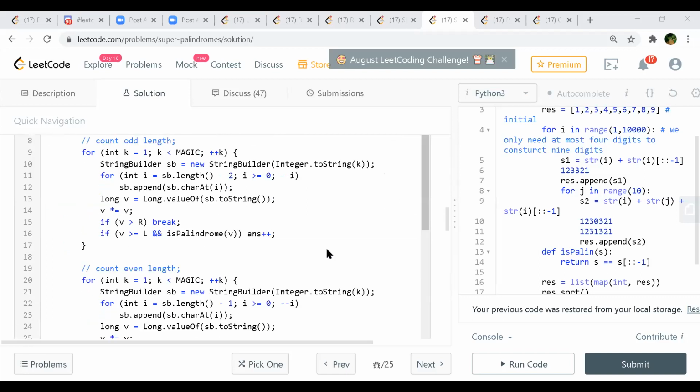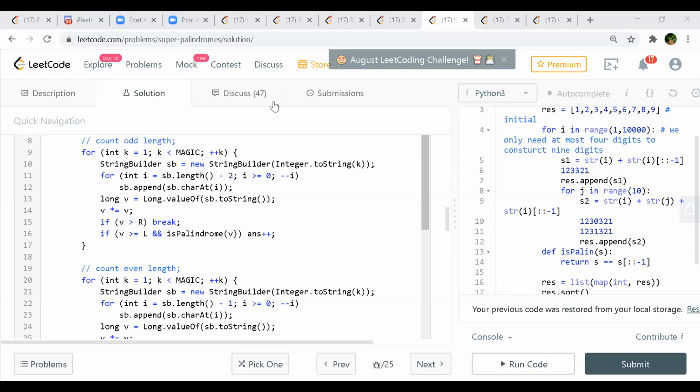So here you come to the implementation. L and R are what he has converted. He's going from 1 to the magic number, and every time he takes one number, forms a string builder, and out of that string builder he forms a palindrome. Then he converts it back into an integer form and squares it. If this is greater than R, he breaks. If it's not greater than R, he checks whether this number V is greater than or equal to L and also a palindrome, and then you increment the count.